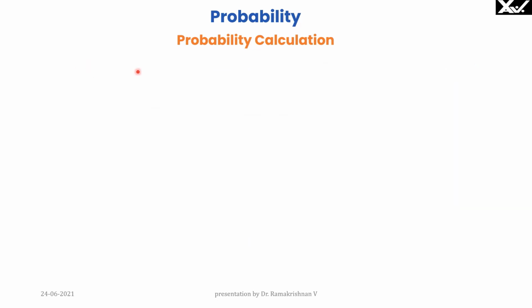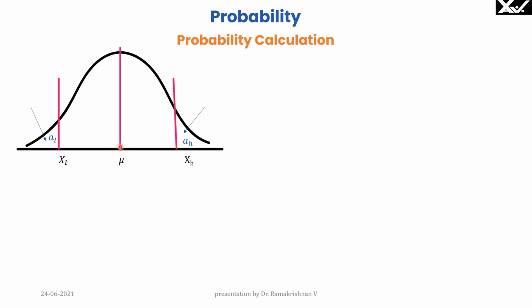We will take a real life situation and then see how to solve it. Here is a population. Population mean is mu. Population standard deviation is sigma. We have a value of interest XL and we have another value of interest XH. We want to find out the probability of occurrence of a value at XL or below, and then we want to find out the probability of occurrence of a value at XH or above XH.